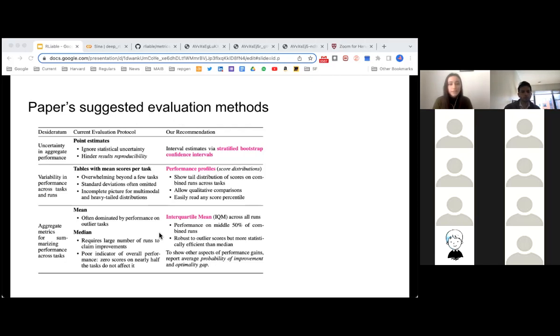And finally, they're saying there are aggregate metrics that are an improvement over mean and median, such as IQM, the probability of improvement, or the optimality gap.